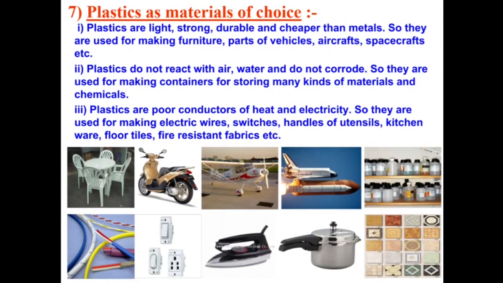Plastics as materials of choice. Plastics are light, strong, durable and cheaper than metals, so they are used for making furniture, parts of vehicles, aircrafts, spacecrafts, etc. Plastics do not react with air, water and do not corrode, so they are used for making containers for storing many kinds of materials and chemicals. Plastics are poor conductors of heat and electricity, so they are used for making electric wires, switches, handles of utensils, kitchenware, floor tiles, fire-resistant fabrics, etc.